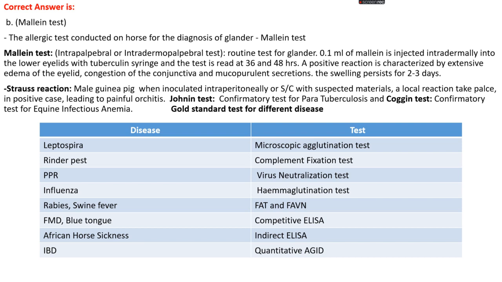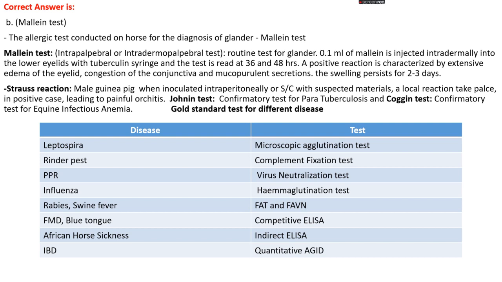Okay, the Strauss reaction is also a test for glanders. In this case, a male guinea pig is inoculated intraperitoneally or subcutaneously with suspected material, and local reactions take place. In a positive case, this leads to painful orchitis in the guinea pig. Johnin test is done for paratuberculosis, while the Coggins test is a confirmatory test for equine infectious anemia.